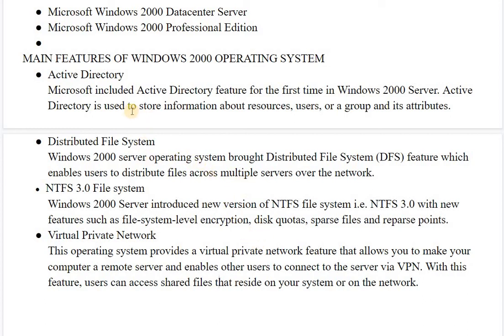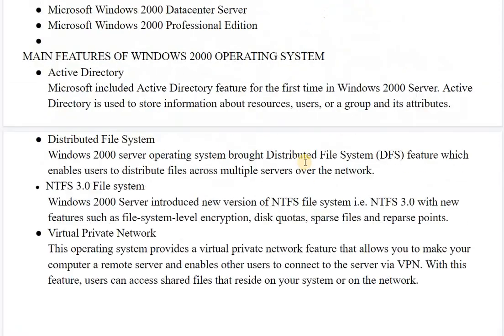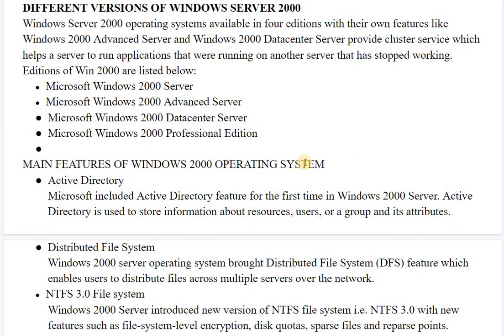Active Directory was also included in this operating system for the first time in Windows 2000 Server, and Active Directory is used to store information about the resources, users, or groups and their attributes. Questions related to these two you can find as a short note. It can be asked like: write a short note on Windows NT and 2000.